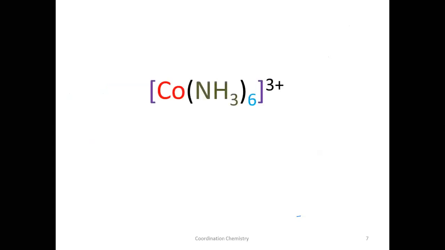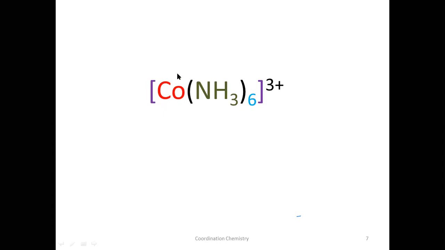Now, I have taken these examples to explain the above terms which we have just discussed. What is this? This is a complex ion or coordination compound. Coordination compound means the central metal atom is, what is this? Cobalt. And the first thing that is written, this is a square bracket. Complex ions are written in a square bracket.